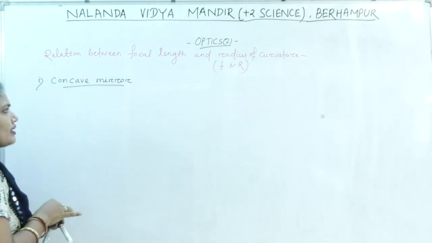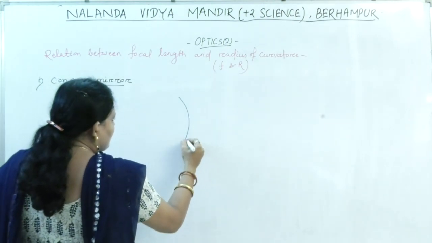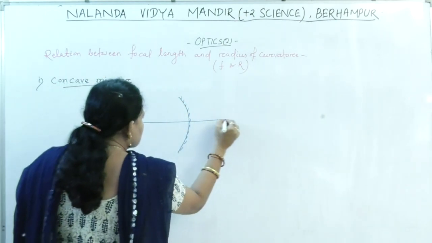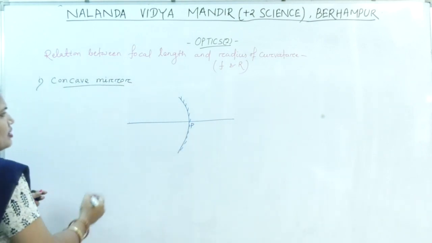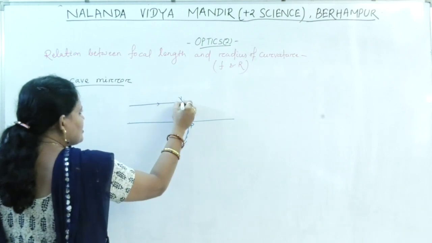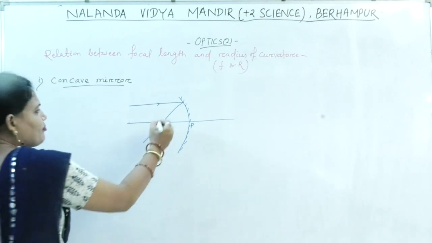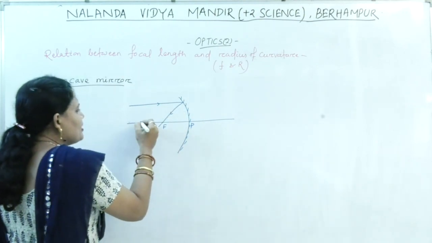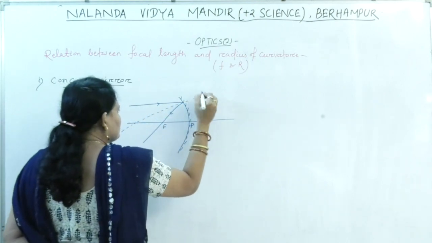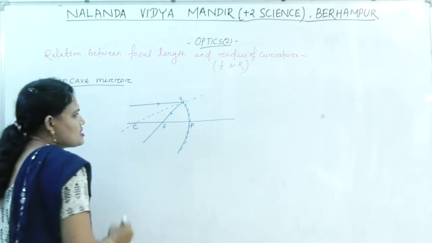Let us draw the ray diagram. Let this be the mirror. This is the principal axis, P. Let a ray come parallel, and then it meets at a point. Let this be the focus. The normal always passes through the center of curvature. This is your C.